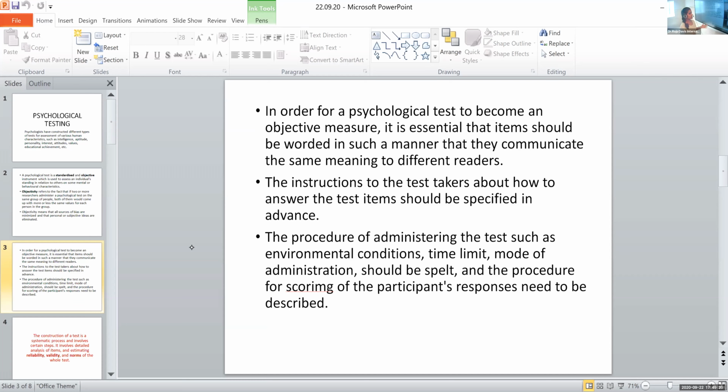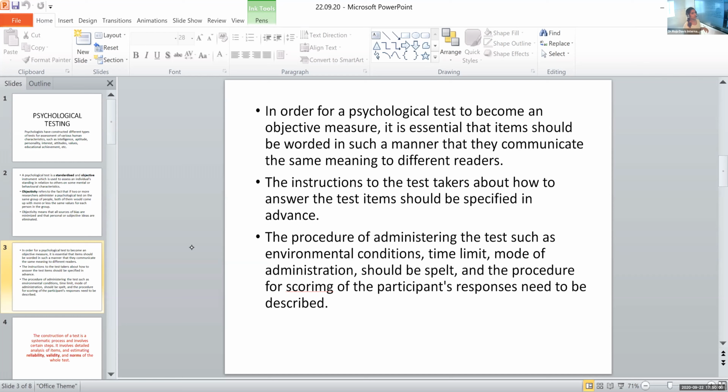Understood. So which are the factors to be taken care of? The first one is the wording of the items. The second one is the instructions to be given before the test. Then during the administration of the test, we have to look into certain factors: environmental conditions, time limit, the mode of administration, and also the scoring procedure. These are the factors to be taken care of. And if they are taken care of, then we can say that this particular psychological test ensures objectivity.